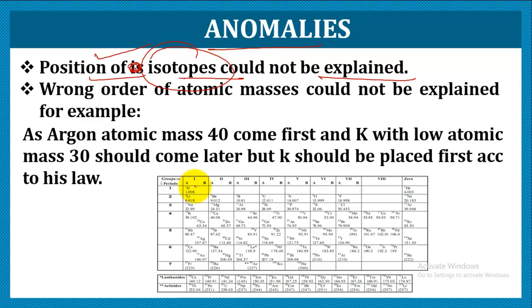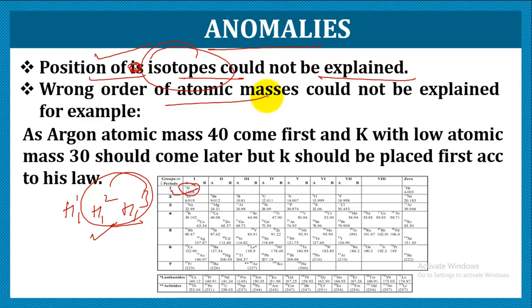Like here he placed hydrogen. He didn't say whether this hydrogen is protium, deuterium or tritium. Or if one hydrogen is here, then where will be the position for these two other hydrogens? So he actually didn't comment about the position of isotopes. Secondly, the wrong order of atomic masses could not be explained.